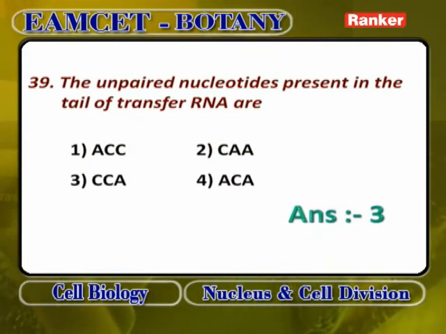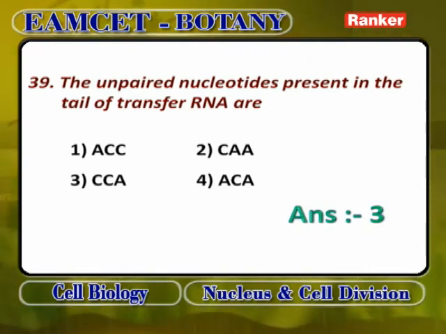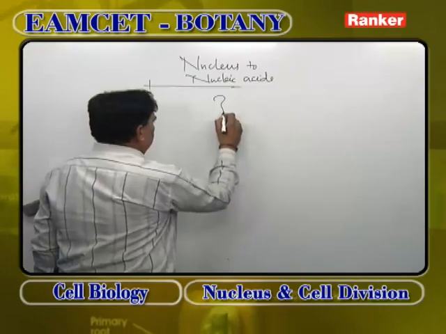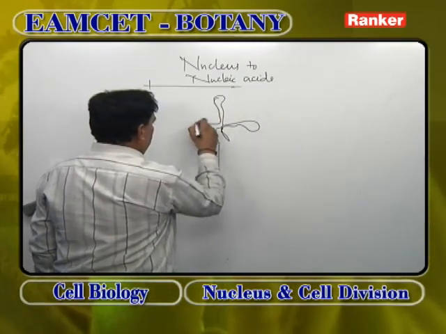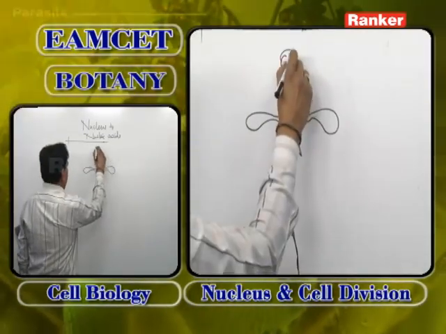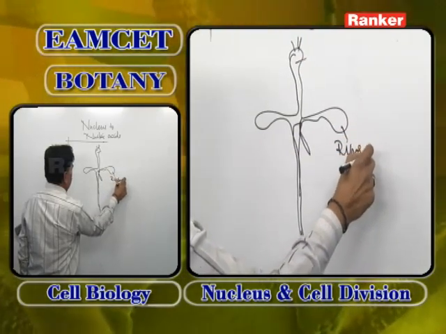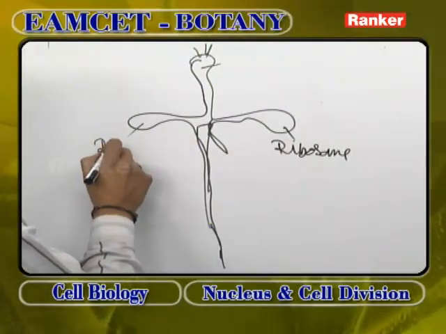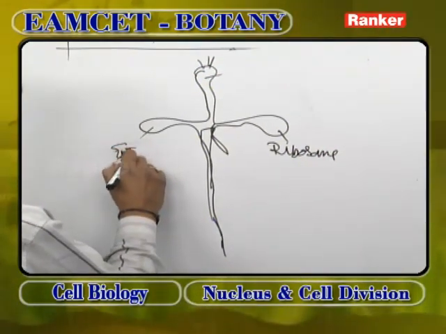The unpaired nucleotides present in the tail of transfer RNA. Every transfer RNA shows a clover leaf model like this. A clover leaf model proposed by Holley. It has one loop with anticodons. It has another loop which recognizes ribosome. It has another loop which recognizes the enzyme that activates amino acid.